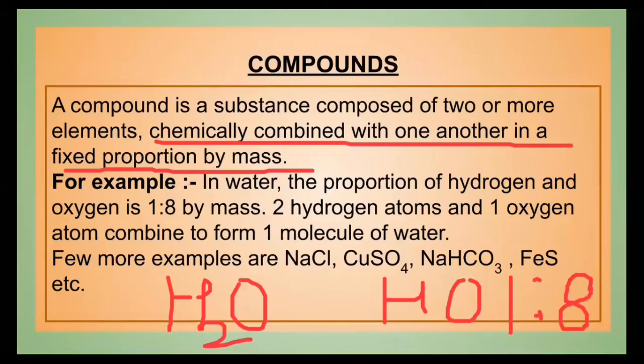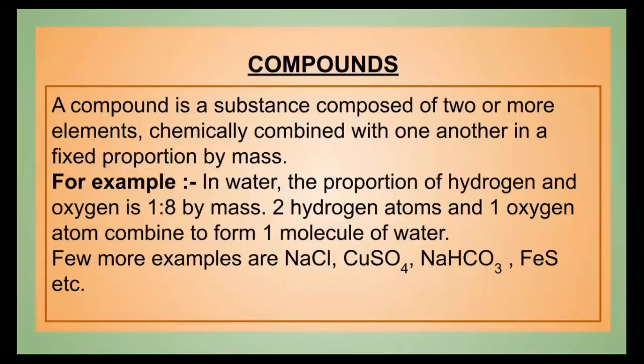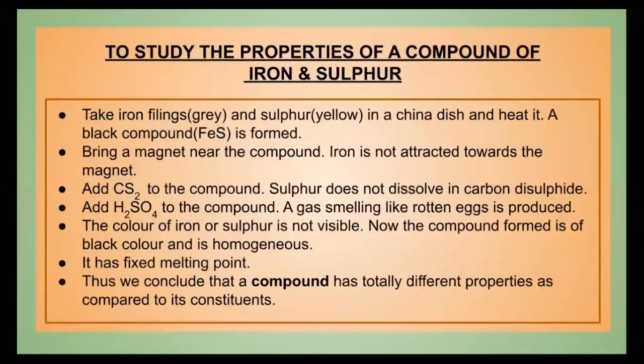Right? So, this is the speciality of compounds, that two or more elements are combined chemically and they are in a fixed proportion by mass. Here are a few examples also: sodium chloride, copper sulfate, sodium hydrogen carbonate, iron sulfide. We are going to study the properties of a compound which is made up of iron and sulfur, that is iron sulfide.